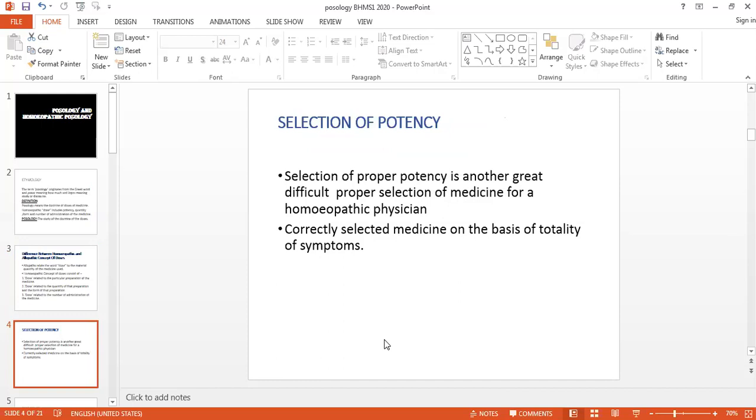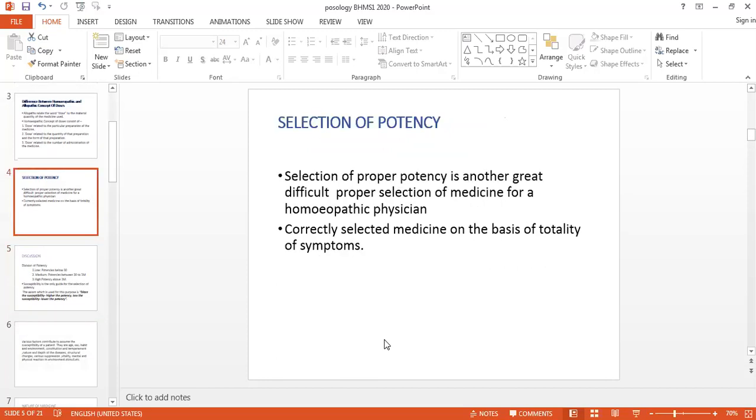Now, the first thing that we have seen in the dose is the potency. So the selection of the potency, on which factors we are selecting the potency. Potency, we know, is the capacity of that medicine, or what the power is in that medicine, that is nothing but the potency.